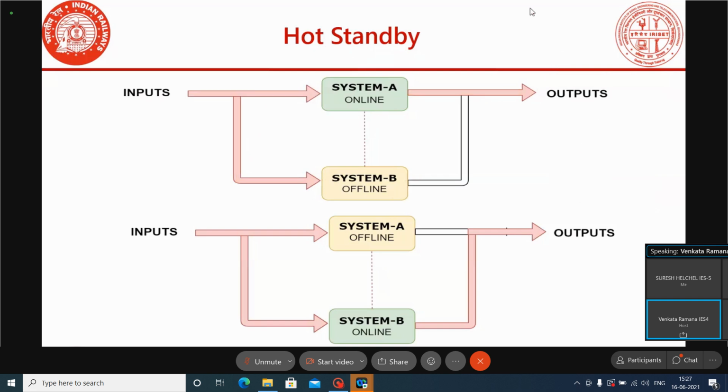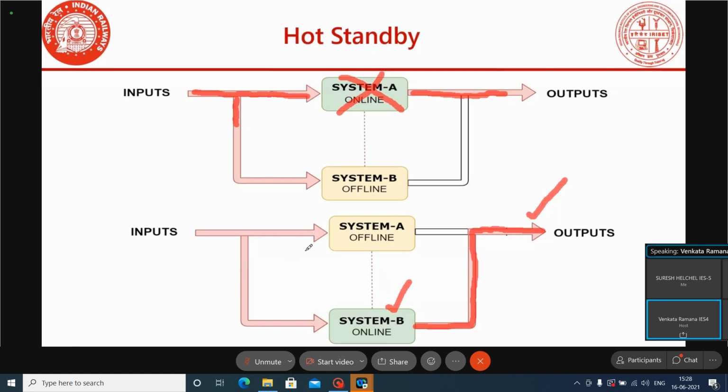Suppose in working condition A is online and A is delivering output. If any fault occurs in the A system, then immediately the B system will deliver the load without any time delay. Why will there be no traffic interruption here? Because the second system is also on.